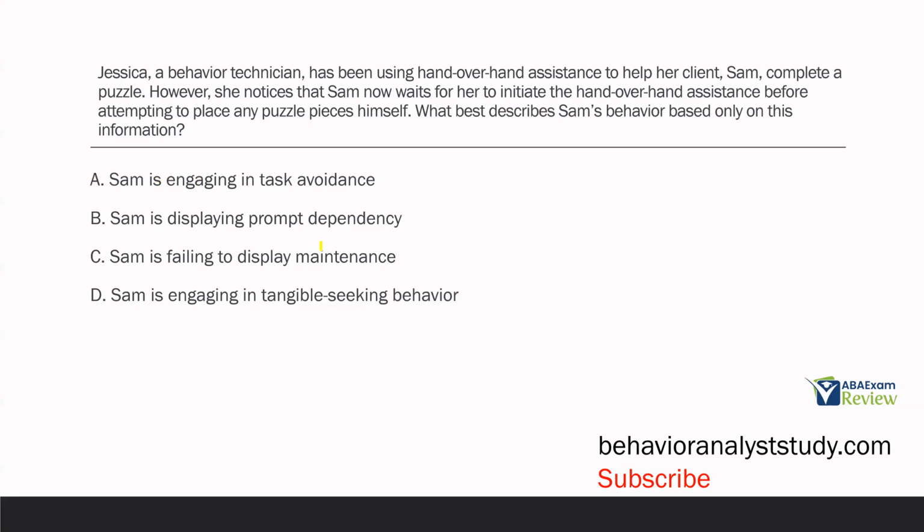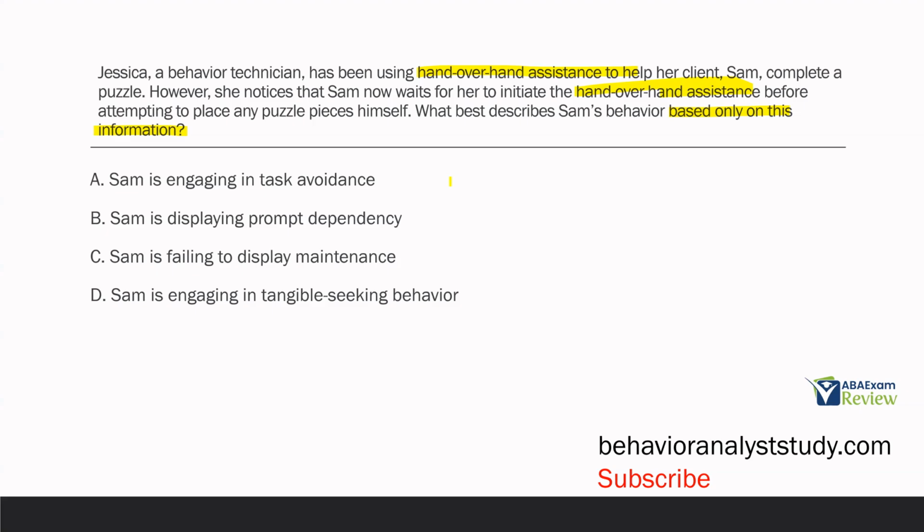Jessica, a behavior technician, has been using hand-over-hand assistance to help her client Sam complete a puzzle. However, she notices that Sam now waits for her to initiate the hand-over-hand assistance before attempting to place any puzzle pieces himself. What describes Sam's behavior based only on this information? Key here is based only on this information. So what do we know about Sam and Jessica? We know Jessica's using hand-over-hand assistance to help her client, so some sort of physical prompting. Sam now waits for the hand-over-hand assistance, or the prompt, before attempting to place any puzzle pieces himself.